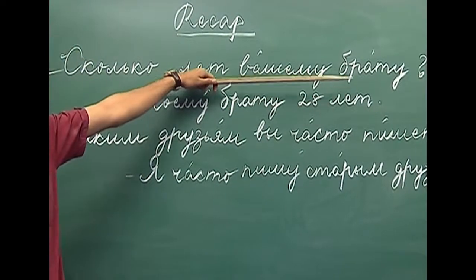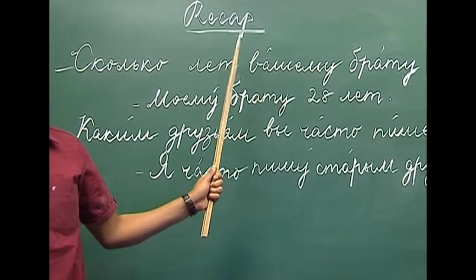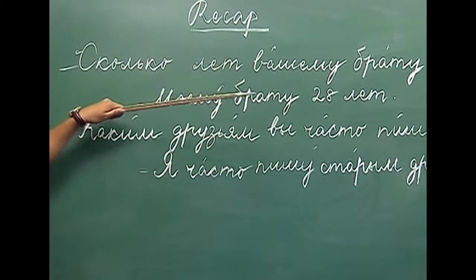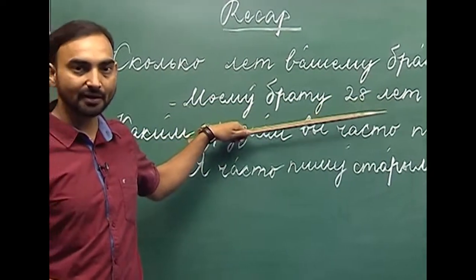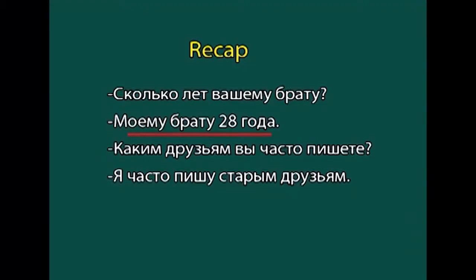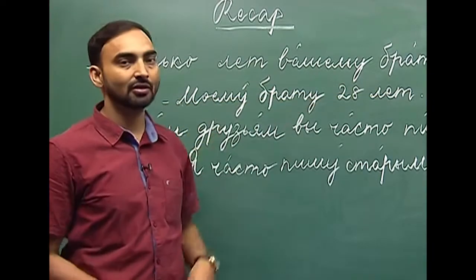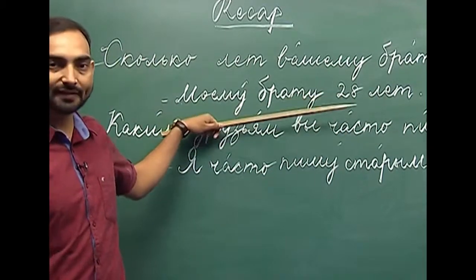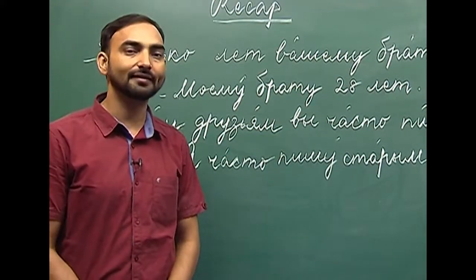Here, as you can see, we have used the noun брат and ваш, the possessive pronoun, in the dative case. And how do we answer? Again we use the dative case plus the cardinal number and the form of год, year. Моему брату 28 лет. My brother is 28 years old. Had it been 24, we would have used 24 года. Had it been 21, we would have used 21 год.